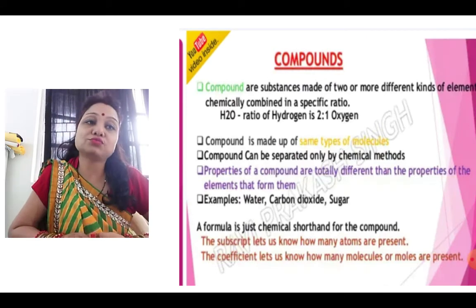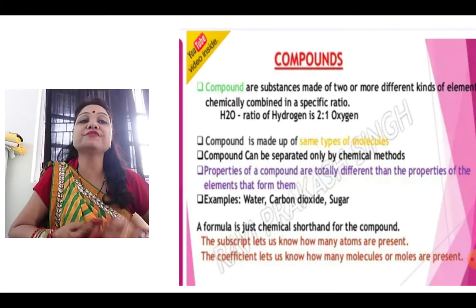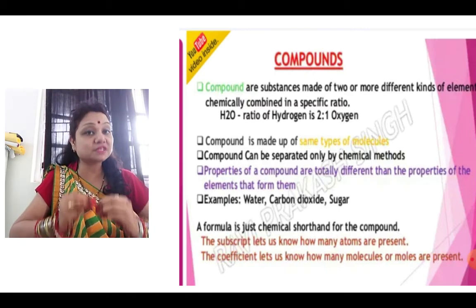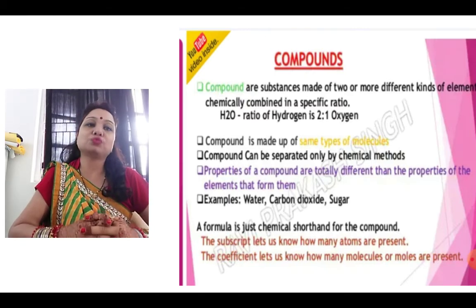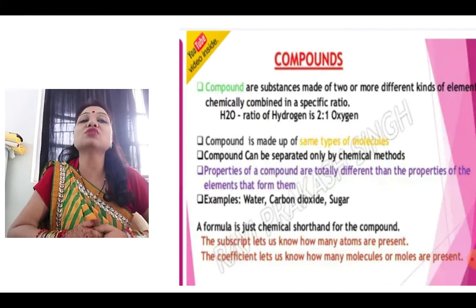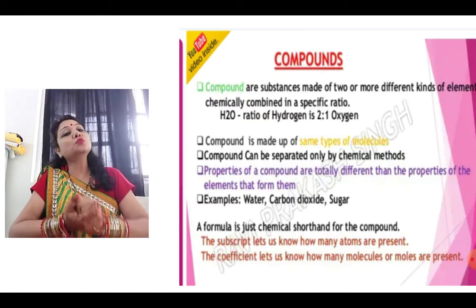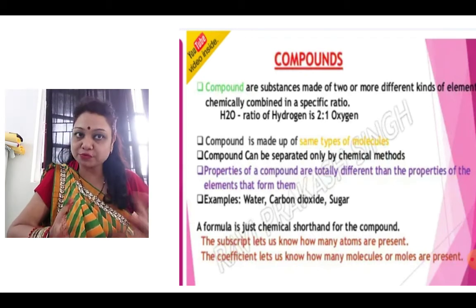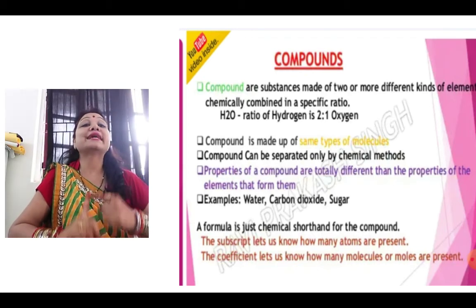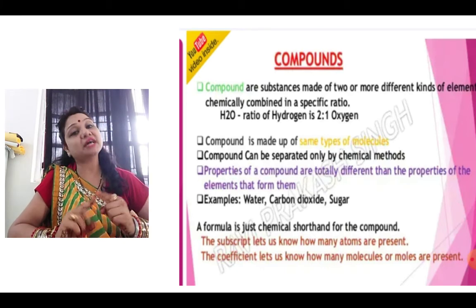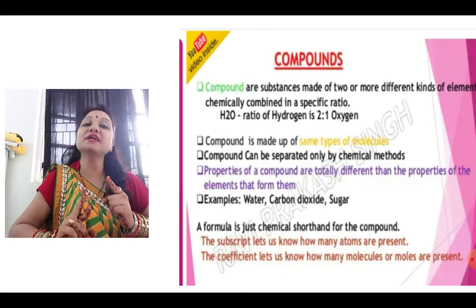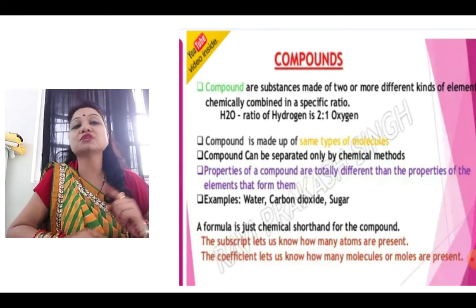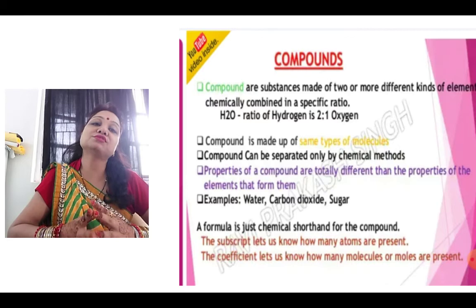Next is compound, made up of two or more different kinds of elements that are chemically combined in a specific ratio, like H2O, the ratio of hydrogen and oxygen is 2:1. Now the specific characteristics: they are made up of the same types of molecules. Then they can be separated but only by chemical methods, not by physical methods.